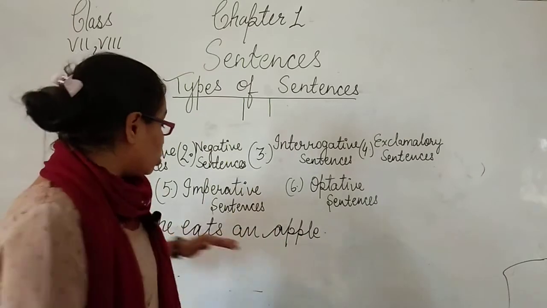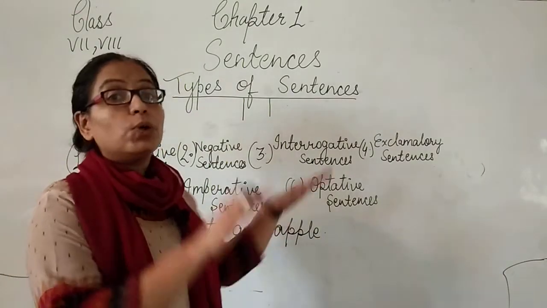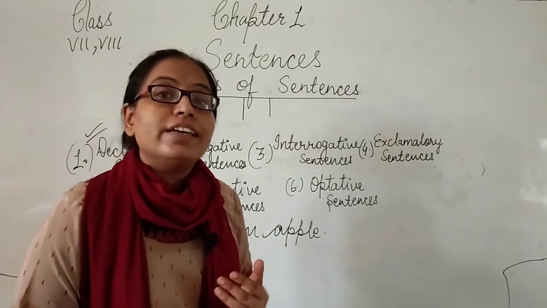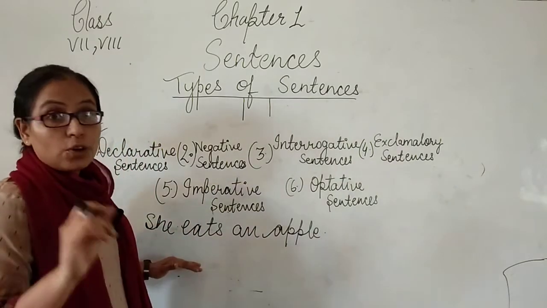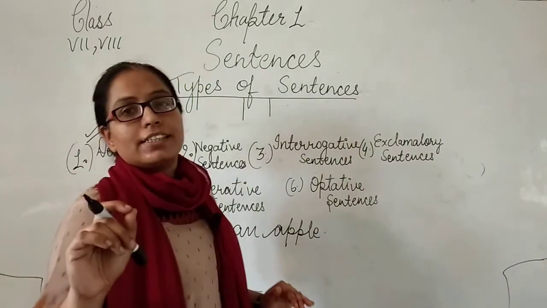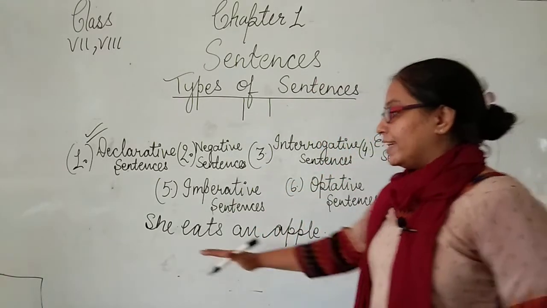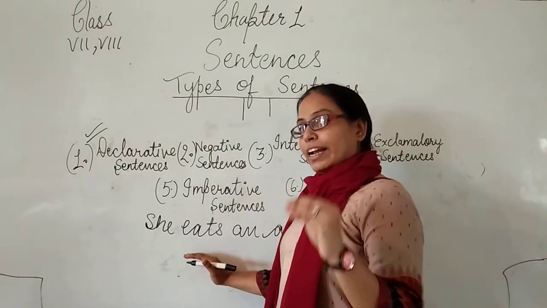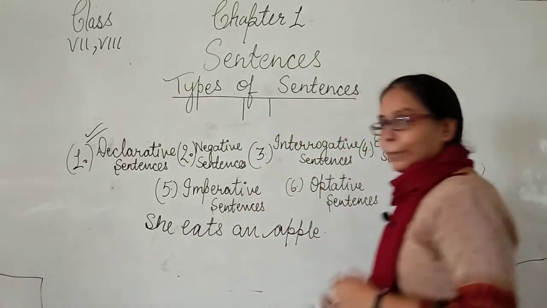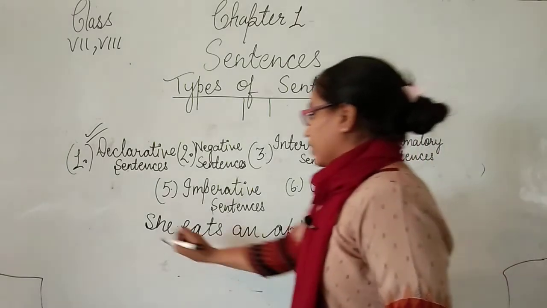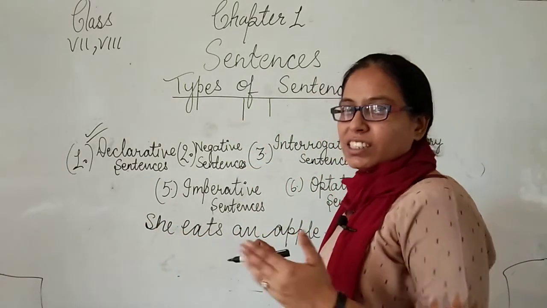First step, to change this positive declarative sentence into the negative, we identify which tense runs in this sentence. If you have a good knowledge of tenses, then you can easily find out how we change the declarative into negative. Here in the sentence we do not find any auxiliary verb, so it is difficult.